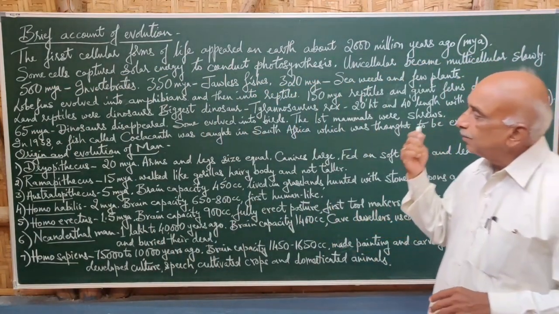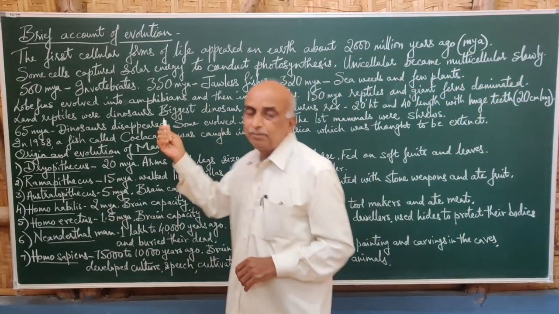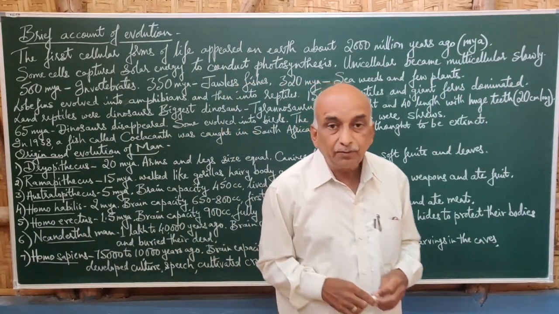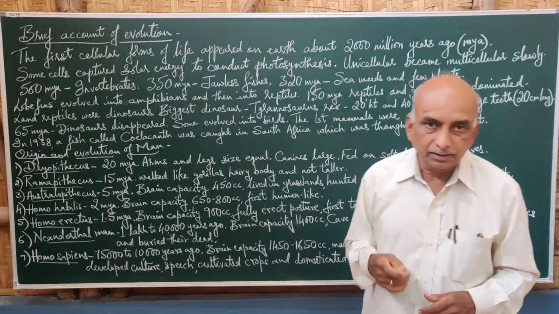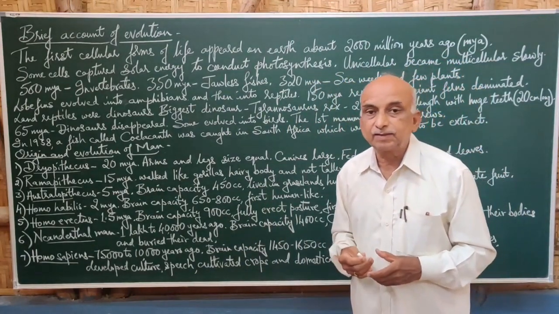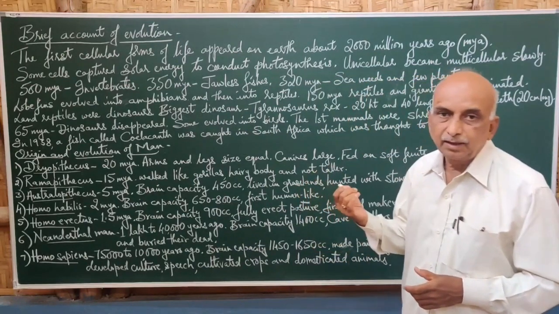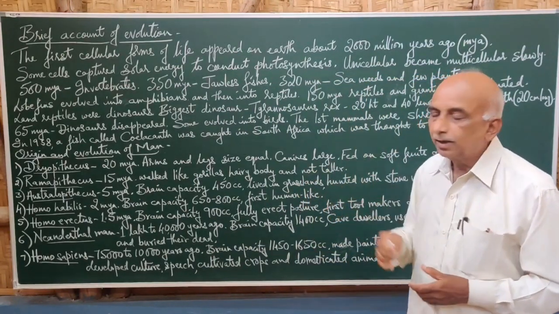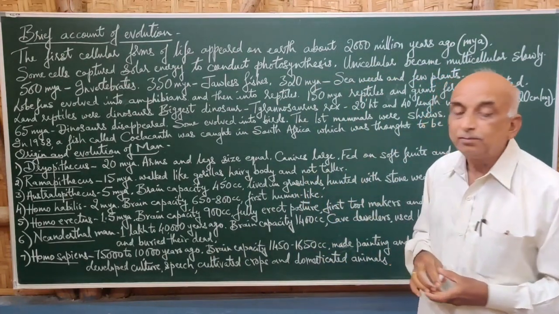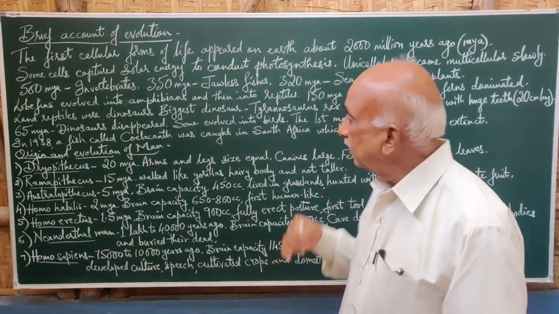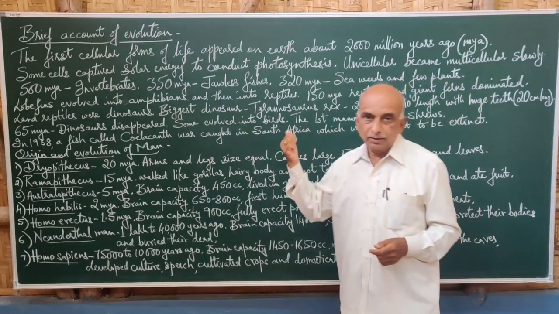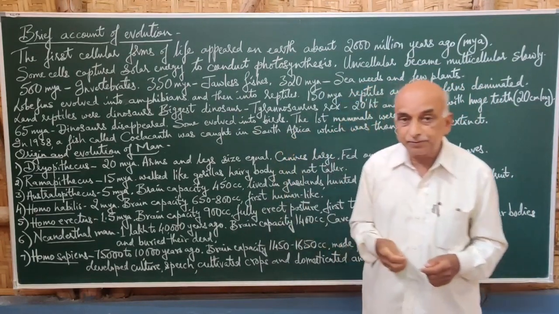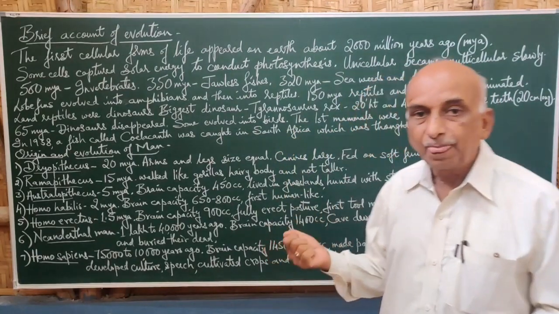About 500 million years back, the invertebrates appeared on the earth, like the worms, the insects, and other annelids and all that. And later, about 350 million years ago, the first vertebrates, the jawless fishes, appeared on the earth.